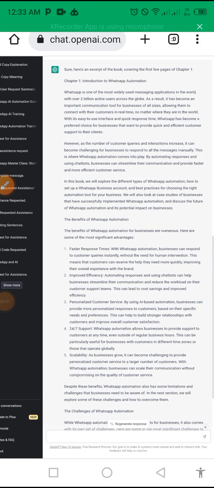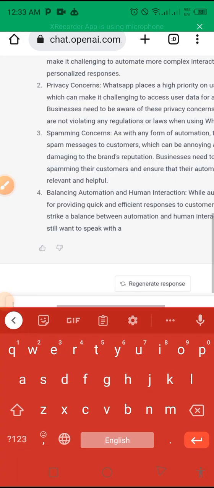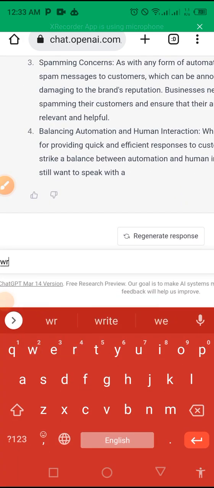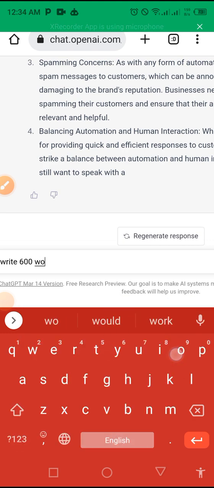He has given us chapter 1, chapter 2, chapter 3. Okay, he has written chapter 1. I'm going to tell the bot now: write 500, 600 words for chapter 2.